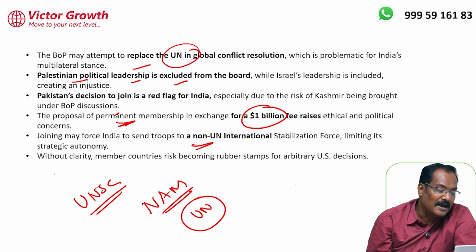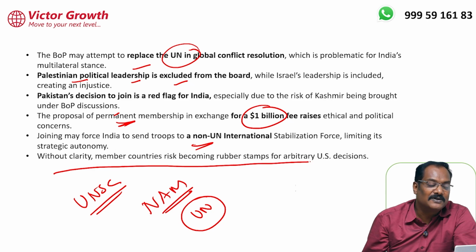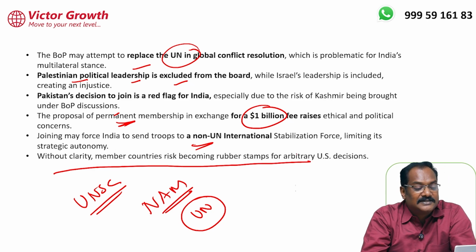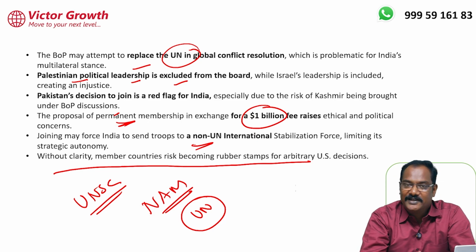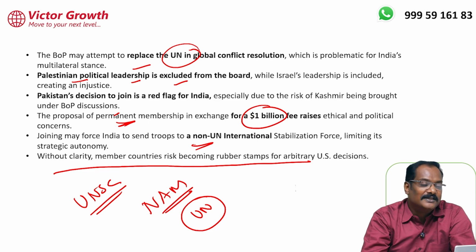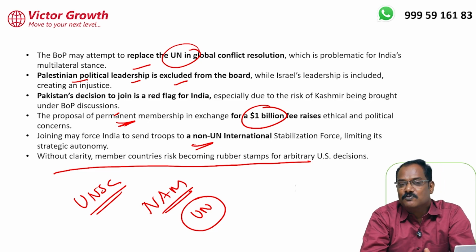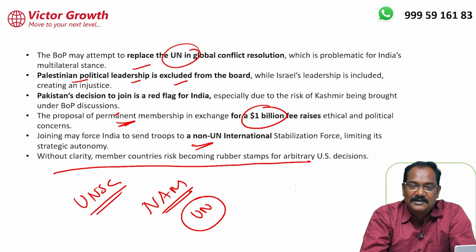The last one, very importantly: without clarity, member countries risk becoming a rubber stamp of arbitrary US decisions. The US takes a decision, and other countries have to say yes sir, yes boss. So the Board of Peace is okay if it limits itself to concluding peace in West Asia between Palestine and Israel.